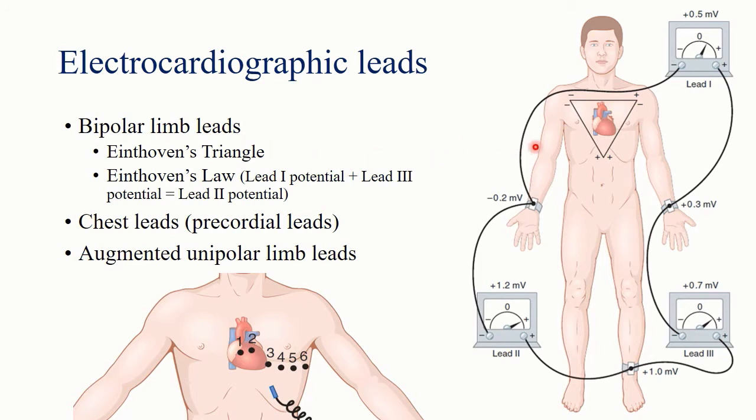So in AVR, the positive electrode will be on the right arm and the negative electrode will be over the left arm and left leg collectively. In AVL, the positive electrode will be on the left arm and the negative electrode will be on the right arm and left leg collectively. In AVF, the positive electrode will be on the left foot and the negative electrode will be on the right arm and left arm collectively.